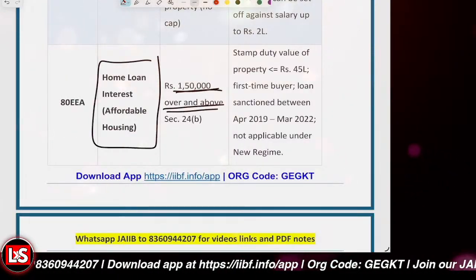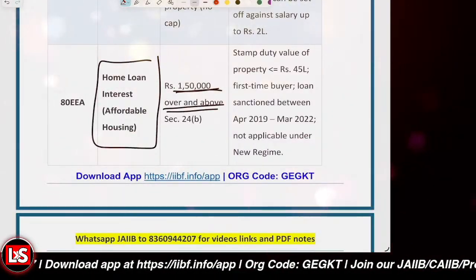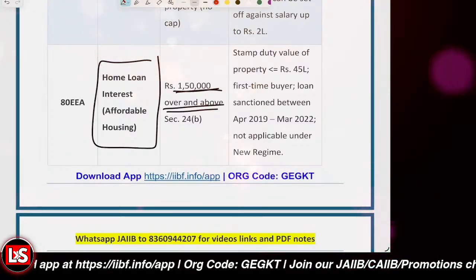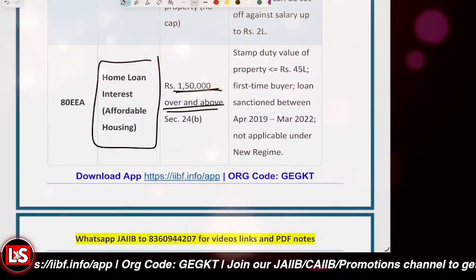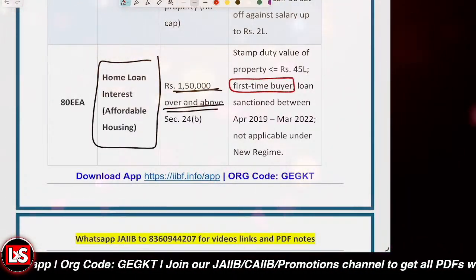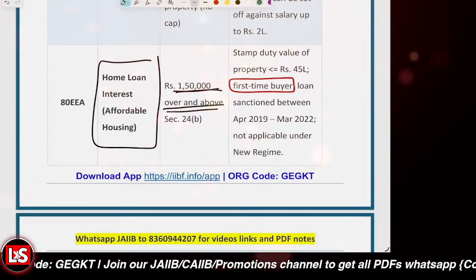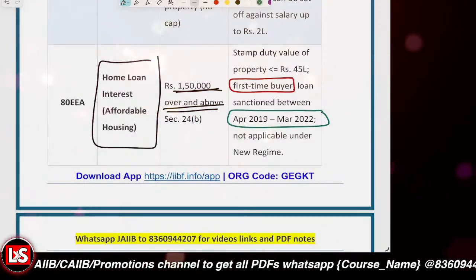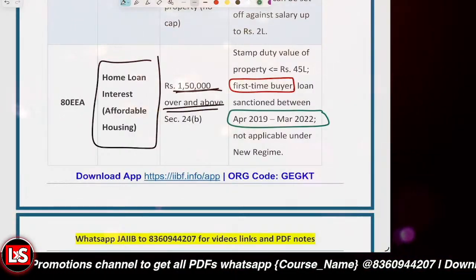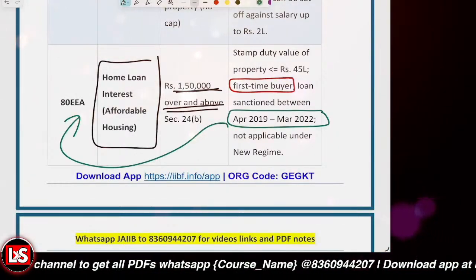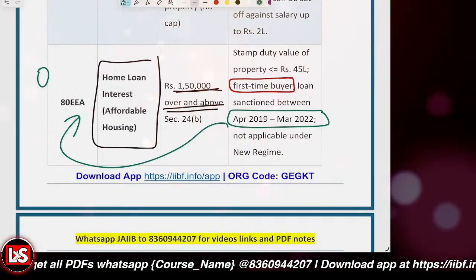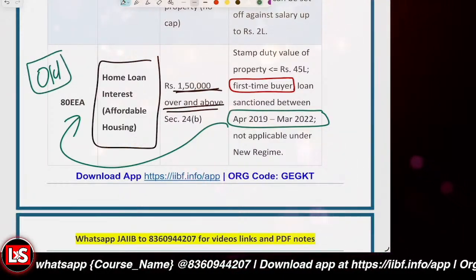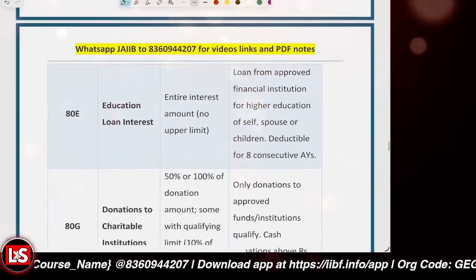So the stamp duty value of the property should be less than or equal to 45 lakh, and the person is a first time buyer, and the loan was sanctioned between 2019 to March 2022, right? Then the benefit was available under 80EEA, and under the new tax regime this is not available. This is just for the old tax regime.